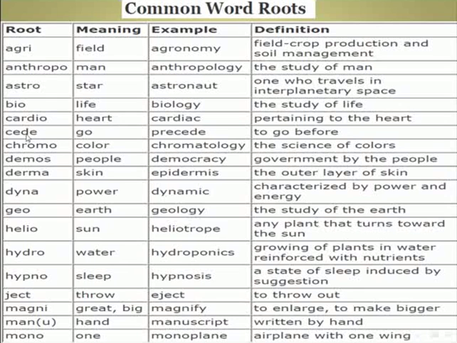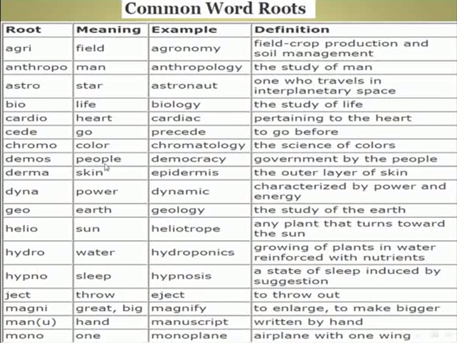Seed, the meaning go. Example, precede. Definition, to go before. Chrome, meaning color. Example, chromatology. Definition, the science of colors.